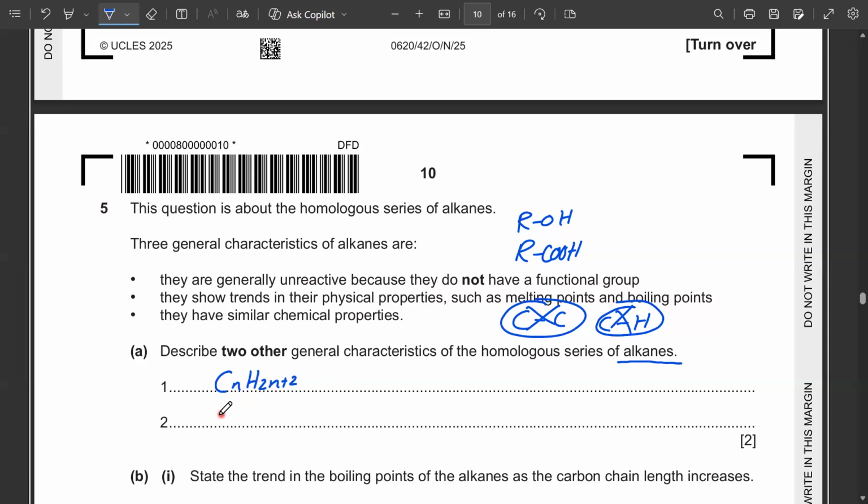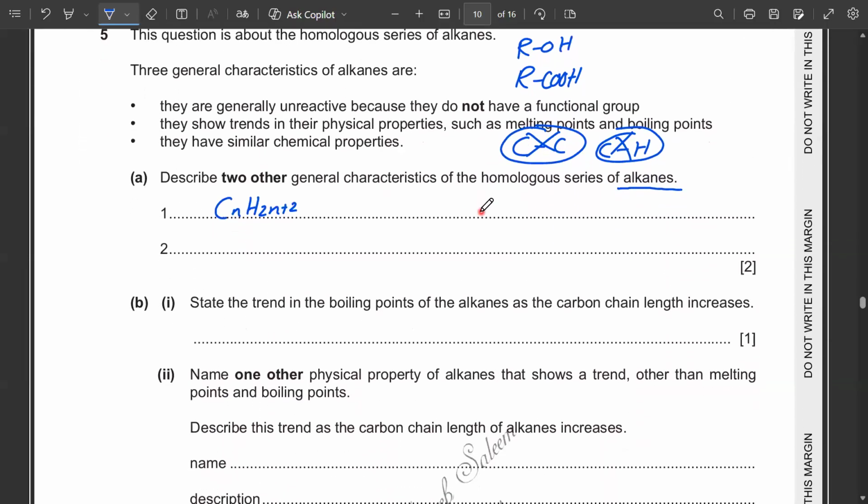The other one is that any 2 members of a single homologous series have a difference of dash CH2 dash. What does it mean? It means that there is a difference of 1 carbon atom and 2 hydrogen atoms. Let's suppose I take propane and butane.